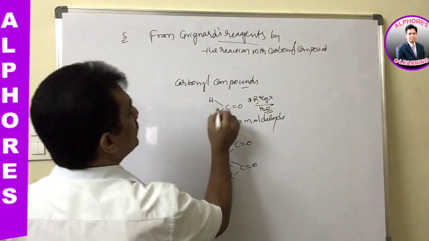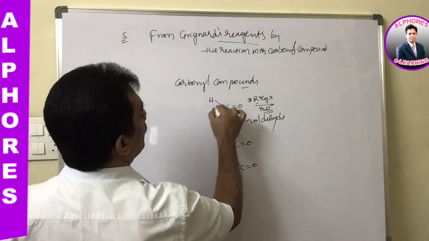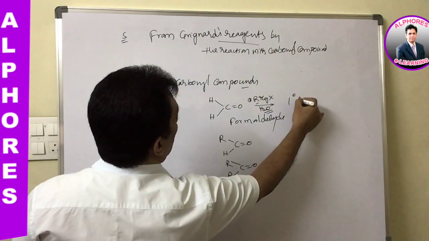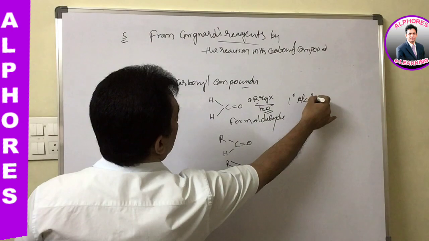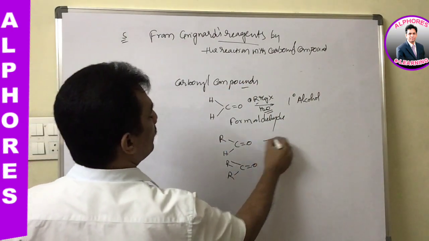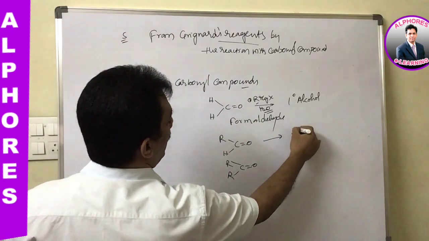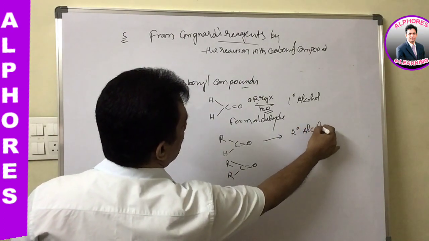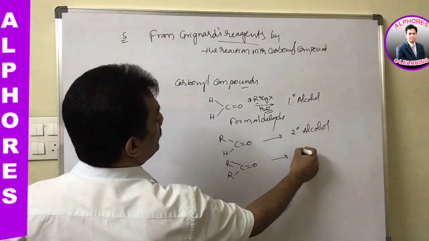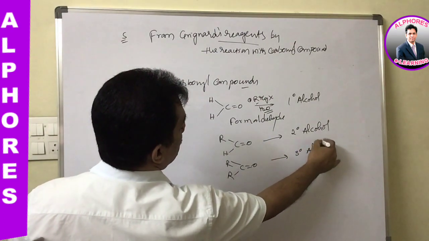And now in this case, when the Grignard reagent is treated with this, it forms primary alcohols, you remember. And in this case, it gives secondary alcohols, and in this case it gives tertiary alcohols.